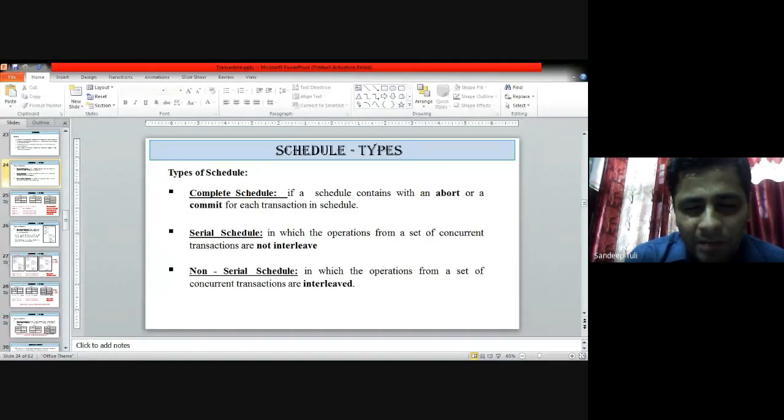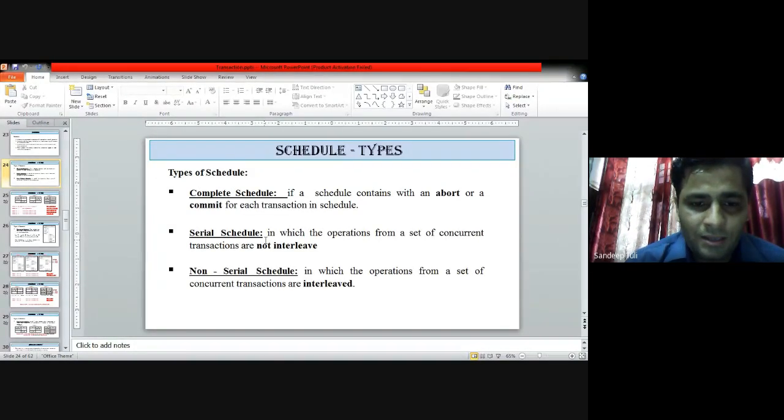We have seen the various states of the transactions, and out of 5 states, abort or commit are the states through which we can say that the transaction ends. In the case of commit, it is successfully ended, and in the case of abort, it has failed and needs to be rolled back. So in either case, we can say that the transaction or the schedule is completed.